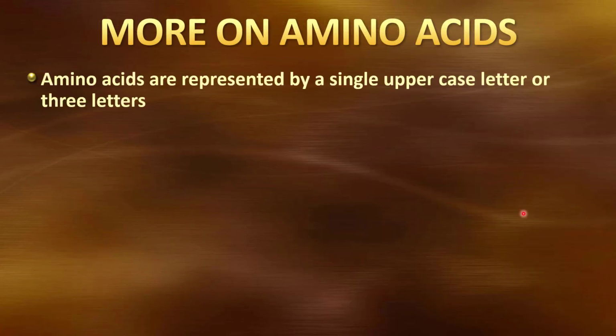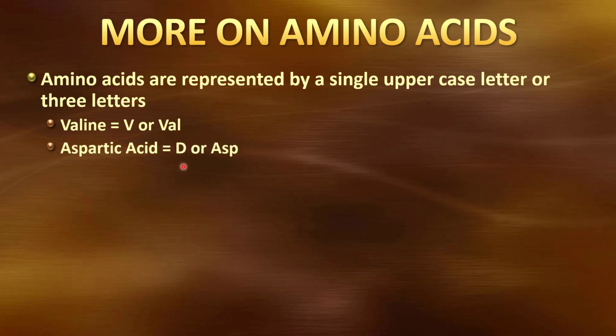These amino acids are typically represented in one of two ways, either by an uppercase letter or by a three-letter symbol. So valine can be symbolized as a capital V or VAL. Another example, aspartic acid, can be symbolized as a D or ASP. When you take biochemistry, you will become very familiar with these three-letter designations. They will probably become as familiar to you as Avogadro's number is right now, or the chemical symbol for carbon.